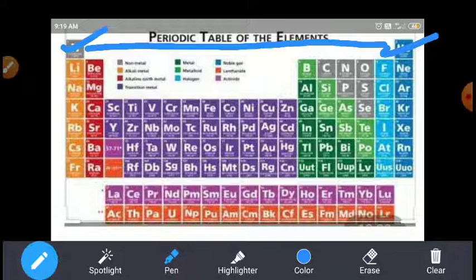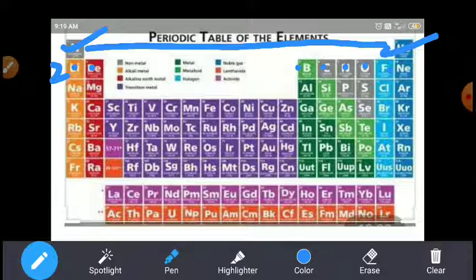And the second period contains 8 elements. This is the second period: 1, 2, 3, 4, 5, 6, 7, 8. 8 elements. It is also called a short period.